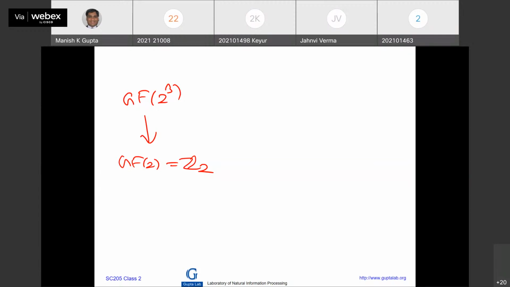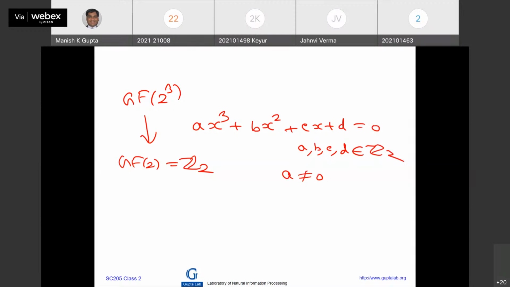Now I am going to look at a degree 3 polynomial: AX cube plus BX square plus CX plus D is equal to 0, where A, B, C, D are in Z2 and A is not equal to 0. Now tell me how many polynomials are possible? 8. Which one will work for the construction of the field?